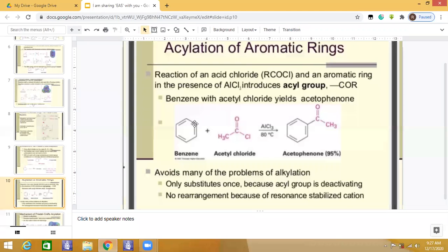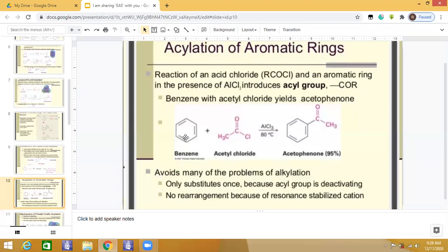In this case, we have the benzene ring. The most commonly used acyl group is CH3CO. This is called the ethanoyl group. In this example, we follow the substitution of this acetyl or ethanoyl group into the ring.